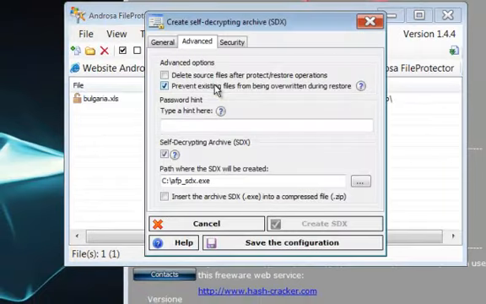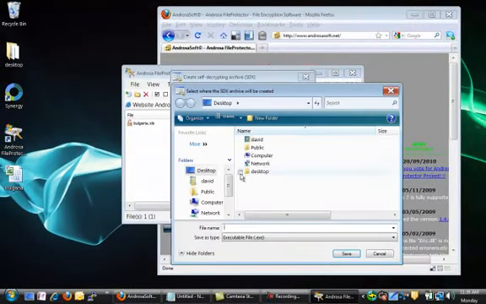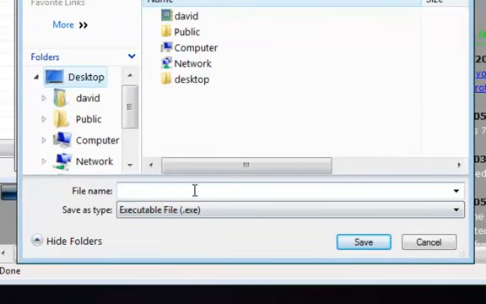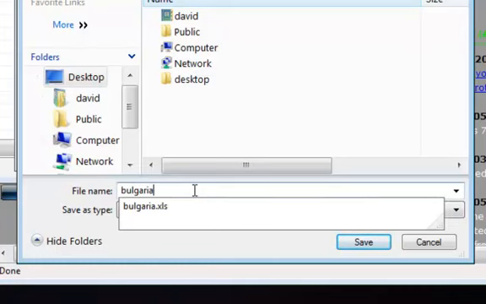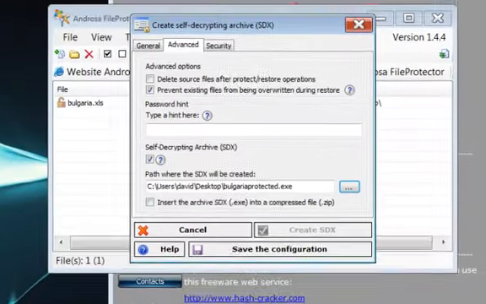Now the first thing I need to do is set the path of where this file is going to be saved. The default is always your C drive in the root, and that's really not a good path to save it. So generally when I'm working with files to send via email, I will click these 2 buttons here and then select my desktop as the path that I want it saved. And the file name, I have to enter a file name. I'm going to call this file Bulgaria Protected and then save that. So you see now that the path has been updated.